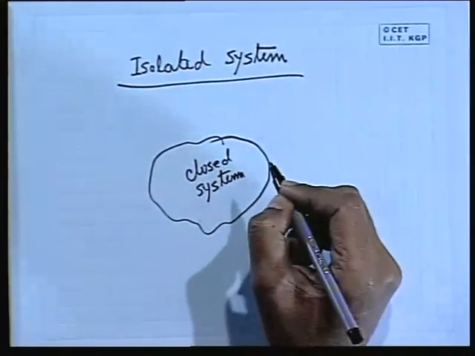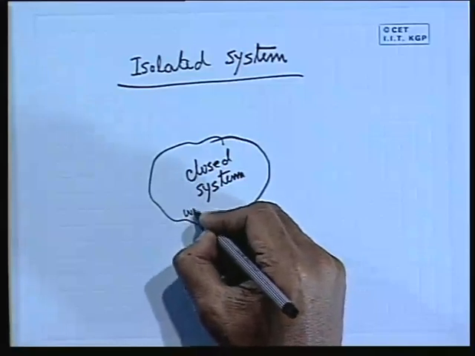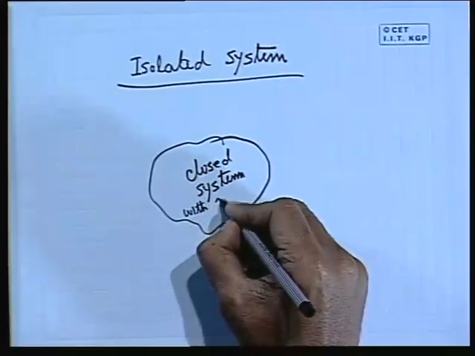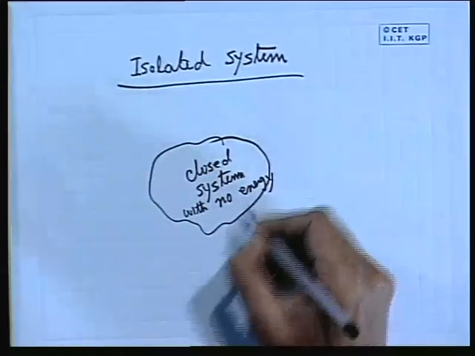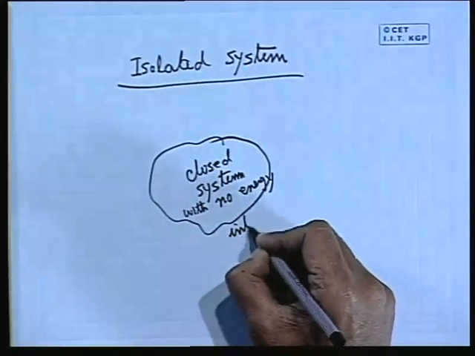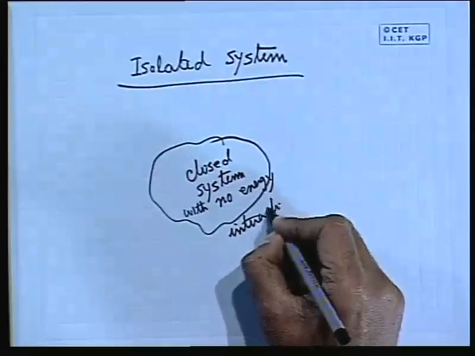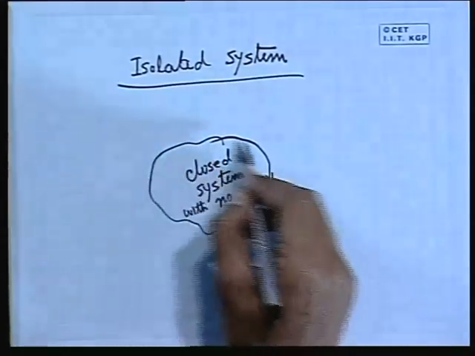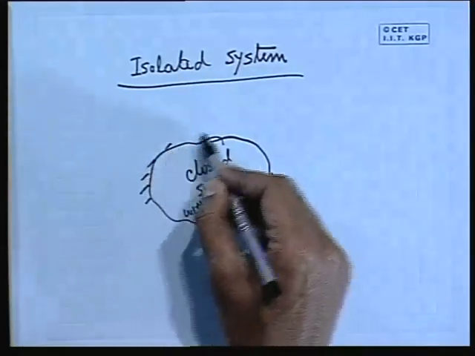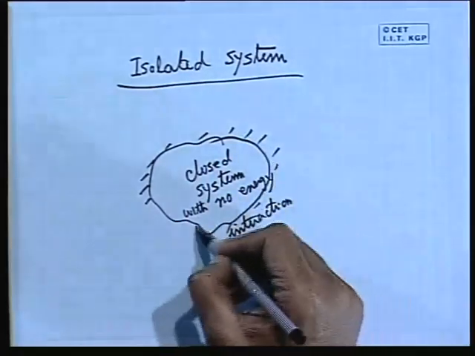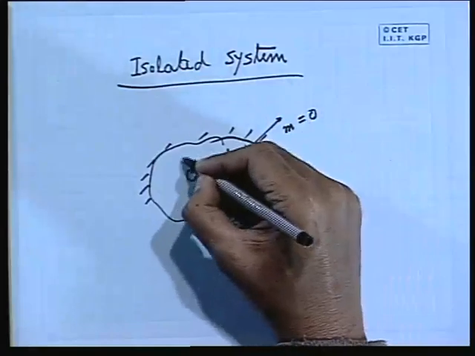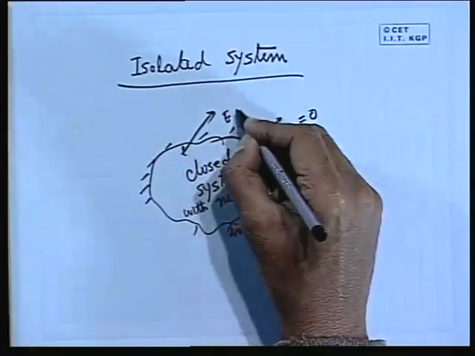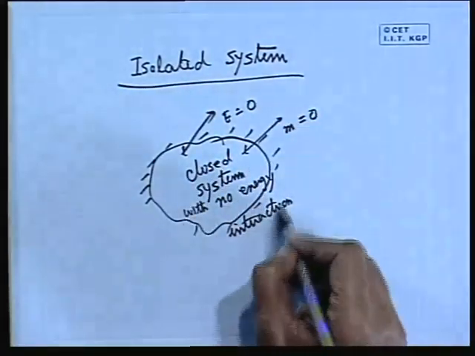Let us consider a closed system with no energy interaction. That means if you consider a closed system, its boundaries are such that there is neither mass interaction, nor energy interaction.